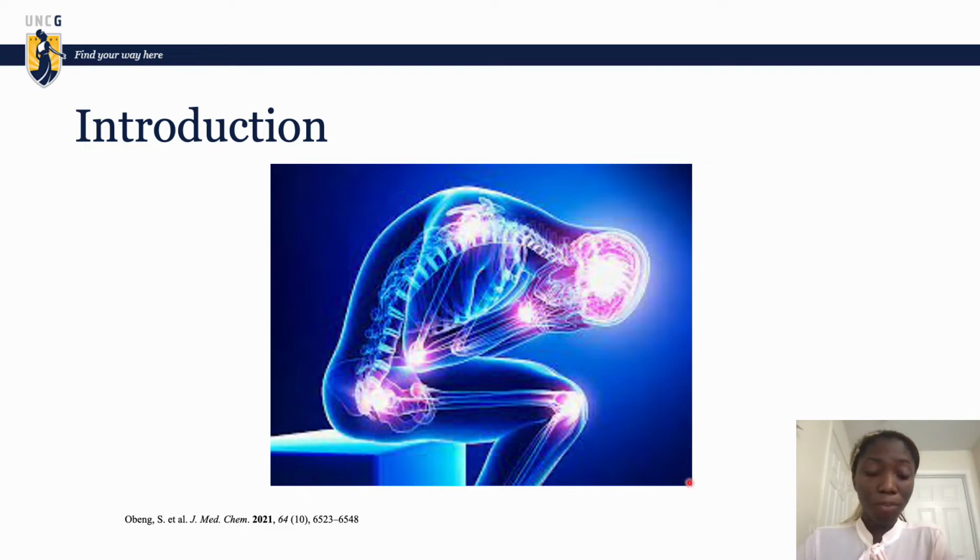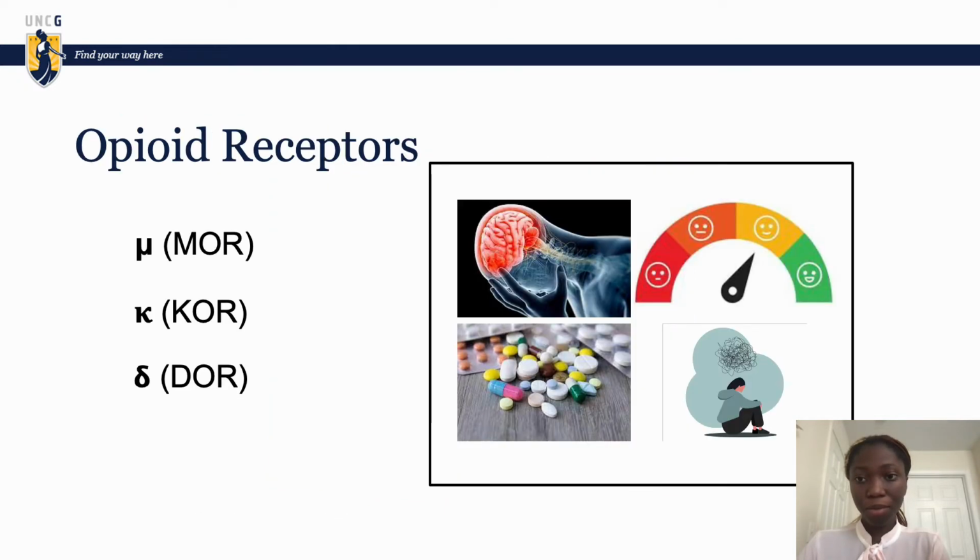The reliance on opiate for pain management has led to the current opiate epidemic that the country is facing. Pain affects over 100 million people in the USA every year, which reduces one's quality of life. One of the main targets of pain is the opioid receptors. There are three types of opioid receptors, which are mu, kappa, and delta opioid receptors. The importance of these receptors is that they govern pain pathway, mood changes, and addiction. However, these receptors can also produce adverse side effects such as dependency, nausea, and respiratory depression. In recent years, the mu opioid receptors have been gaining popularity because they're involved in the pain pathway.